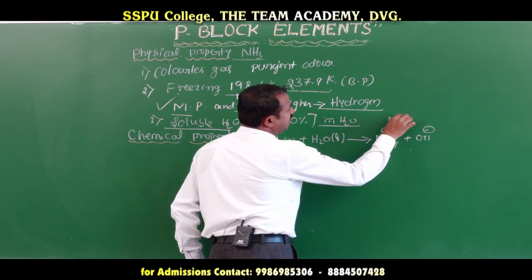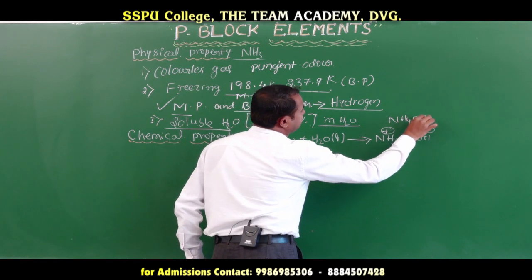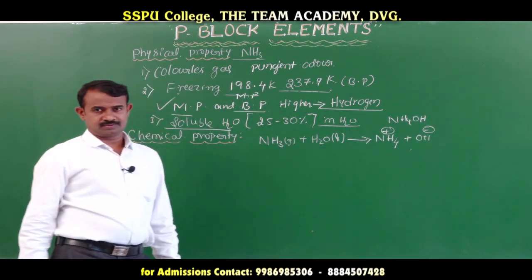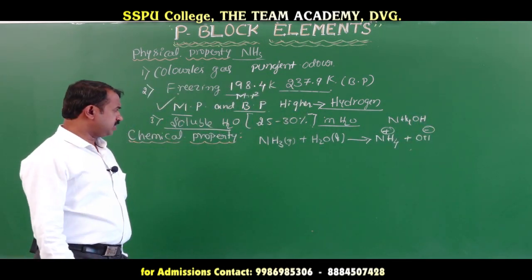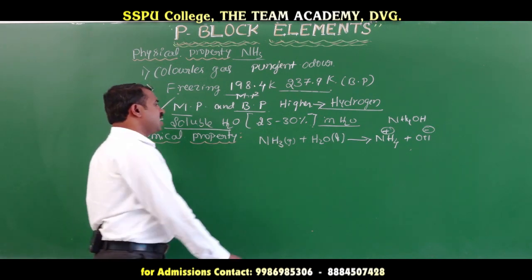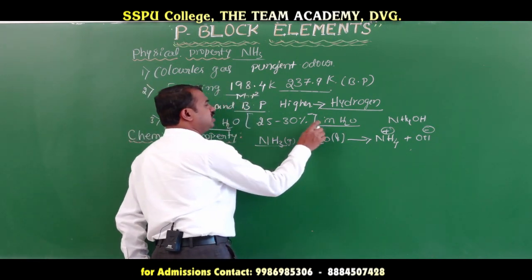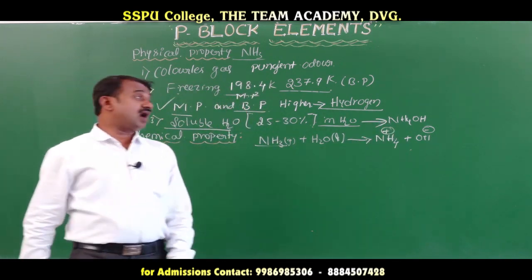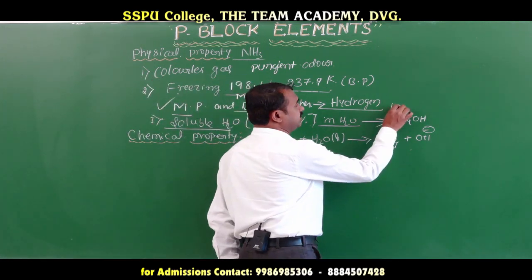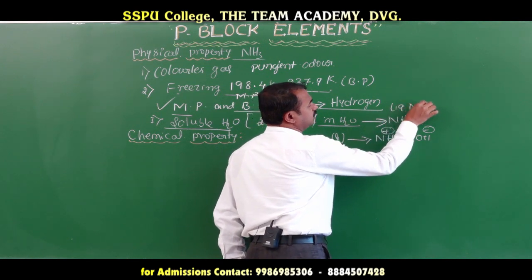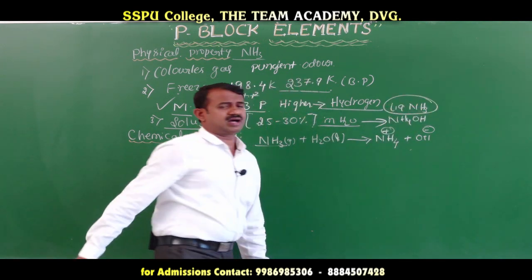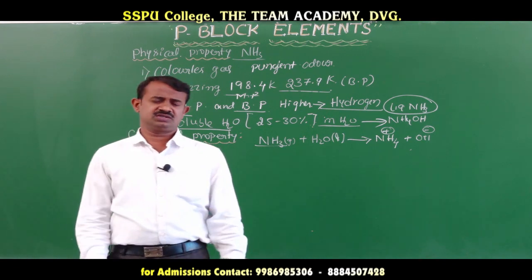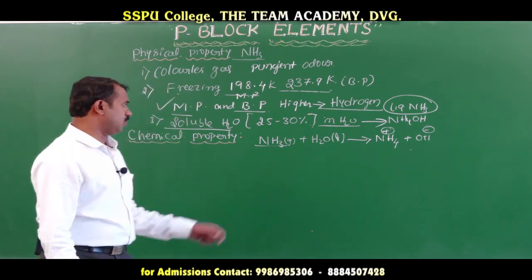It is an ammonium hydroxide solution. This is an important factor. Ammonia dissolved in water is called ammonium hydroxide, or another name, liquid ammonia. Liquid ammonia or ammonium hydroxide is almost the same.